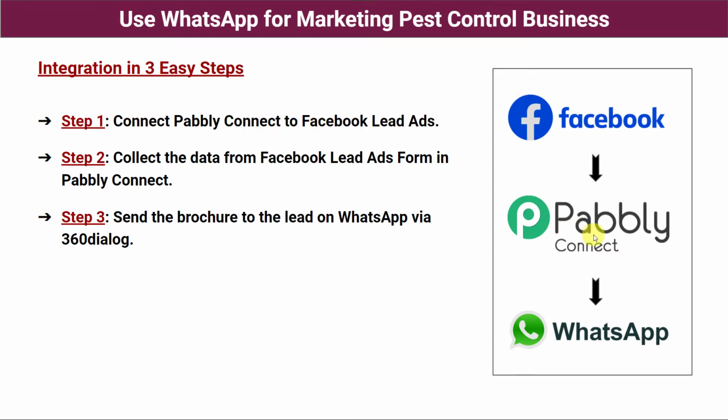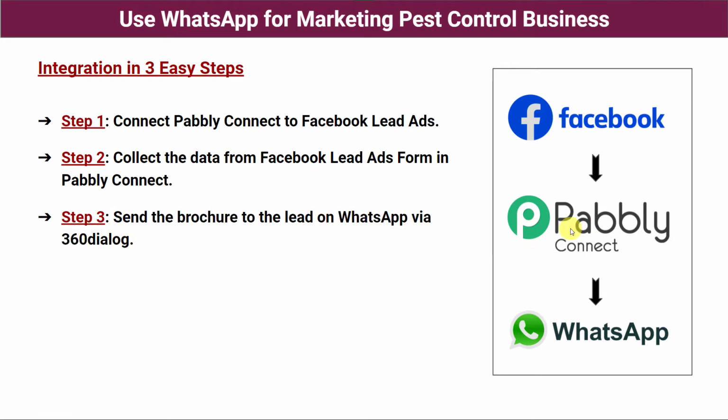So first we have to go to Pabbly Connect and we have to create an integration between Facebook lead ads and Pabbly Connect. Step 2. Collect the data from Facebook lead ads form in Pabbly Connect. So at step 2, Pabbly Connect is going to capture the data from Facebook lead ads form. Step 3. Send the brochure to the lead on WhatsApp via 360 dialog.